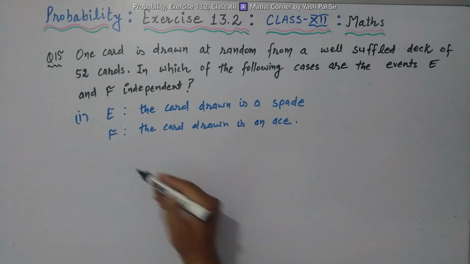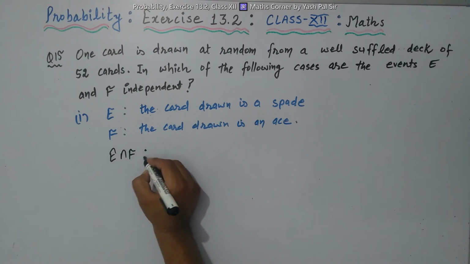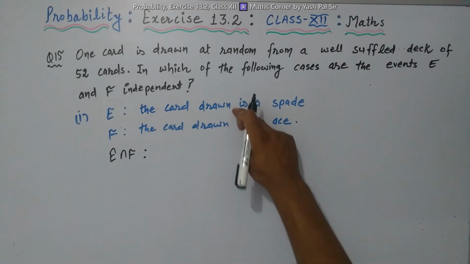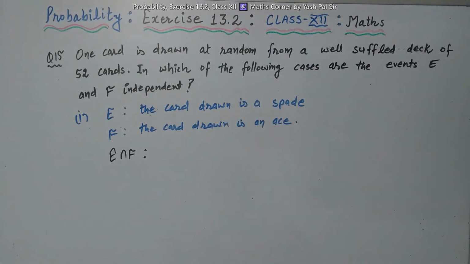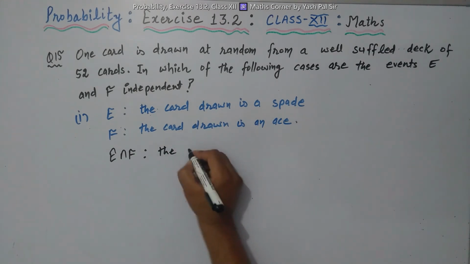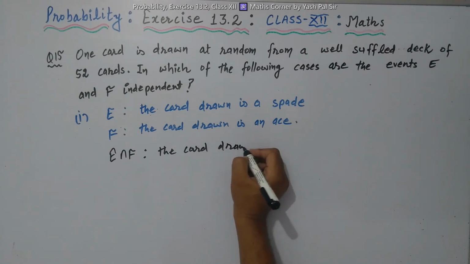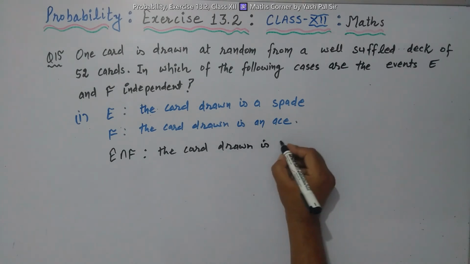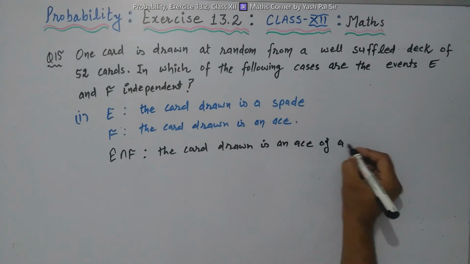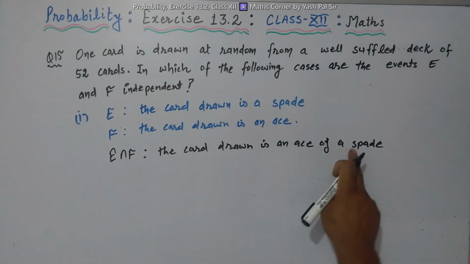So here we need to find what is E intersection F. E intersection F is the event, the common of the two, that is the card drawn is the ace of spade.